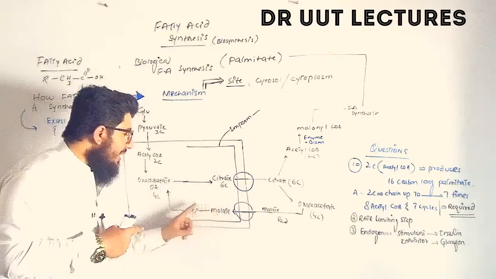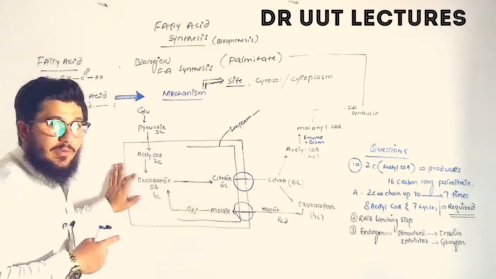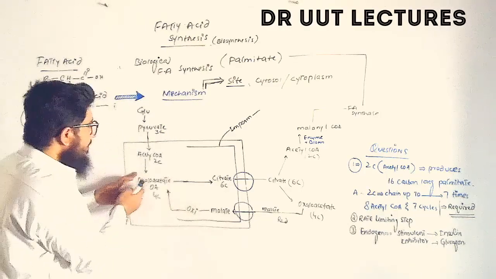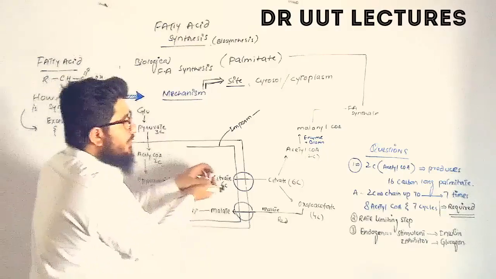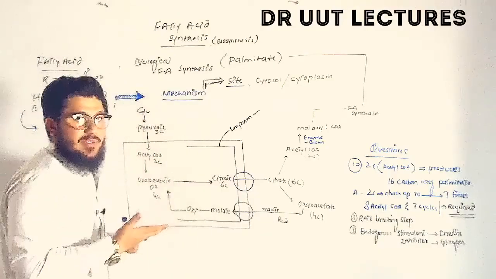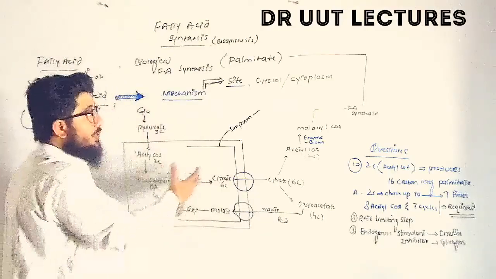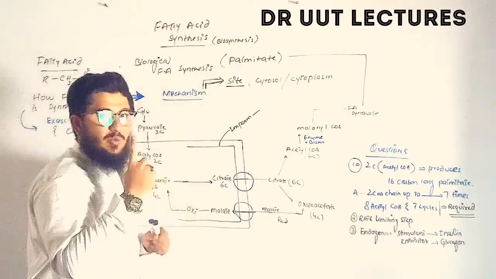And this malate is again oxidized into oxaloacetate, the 4 carbon long compound. Now it is available again for new acetyl-CoA, and like this the new acetyl-CoA will again be modified when it is provided back into the cytoplasm. So this process will take place 7 times to produce this palmitate. And remember that this palmitate is not synthesized in one step.